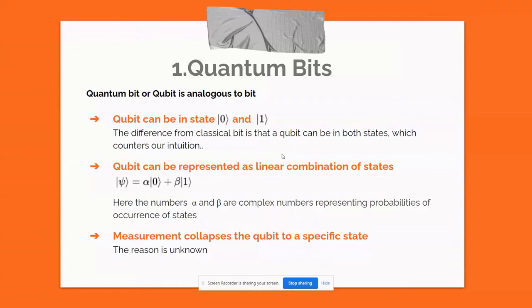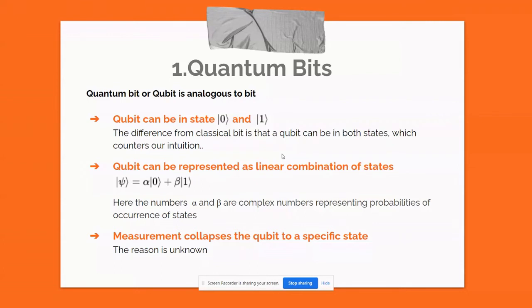So it is like a linear combination of states. You can see the representation in the second point: alpha|0> plus beta|1>. Here alpha and beta are complex numbers representing the probability of occurrence of each state. If we measure, we will get 0 with alpha square probability, and we will get 1 with beta square probability. But during measurement, we will get only one value, and that value's probability will be alpha square or beta square. It could be 0 or 1, we don't know.